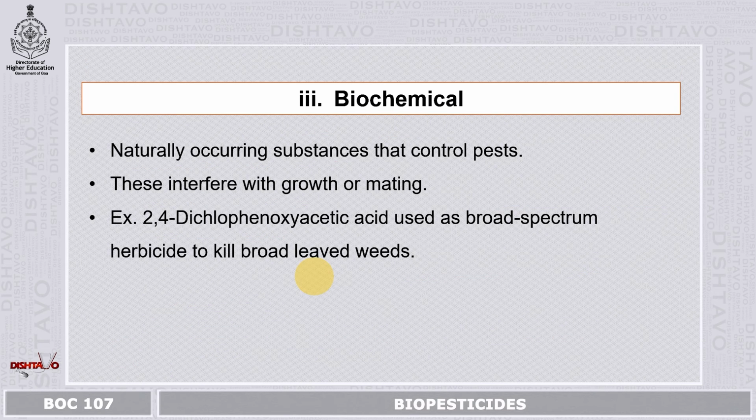Now the third category we have is biochemical. These are naturally occurring substances which kill or control pests. They interfere with the growth or mating processes of the pest. Example here we have is 2,4-dichlorophenoxyacetic acid, which is used as a broad spectrum herbicide to kill broad-leaved weeds. This is used by many farmers to kill weeds, because weeds are a very important issue nowadays, as they take the place of the crop plants.